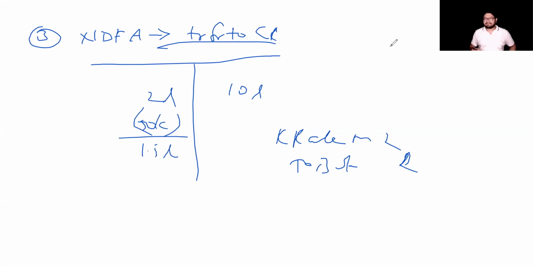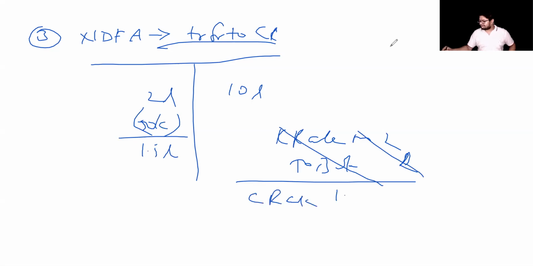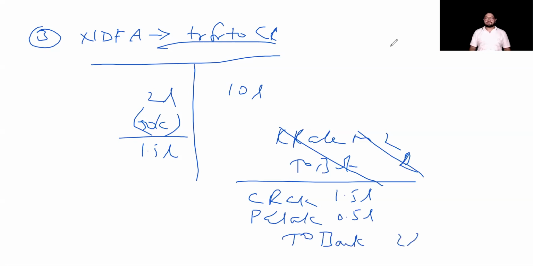In such case, what happens? The entry is going to be capital reserve would be debited for 1.5 lakh what you have. The balance would be taken to P&L account. You charge the balance 50,000 to P&L account. To bank 2 lakhs.